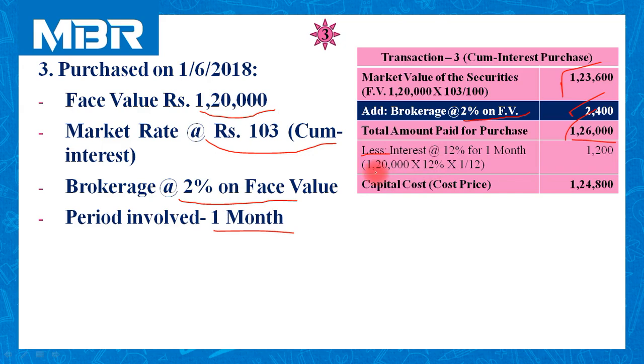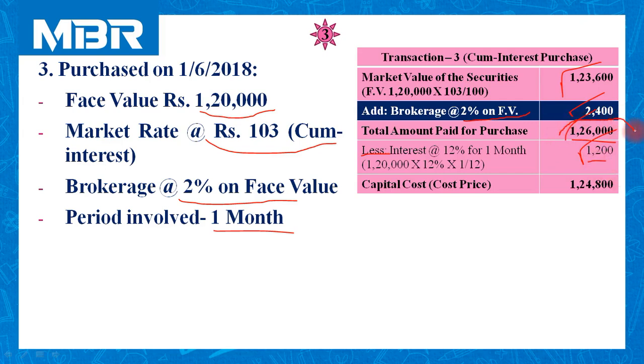So 1,20,000 face value. Interest is always calculated on face value. 1,20,000, 12% rate of interest, and the period involved in this calculation is 1 month. So amount of interest involved in this transaction is 1,200.